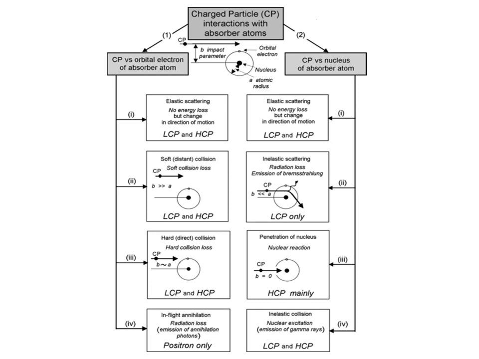Also we will be having the inelastic scattering, which is radiation loss, emission of bremsstrahlung. So hard and direct hard collision loss will also happen. The penetration of the nucleus or nuclear reaction may happen, and we will be having the positron in-flight annihilation radiation loss.